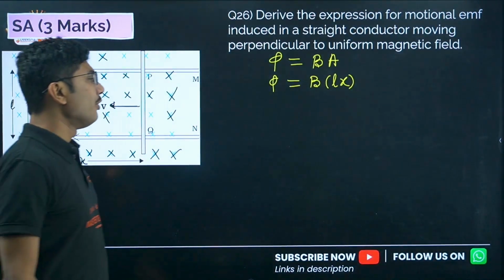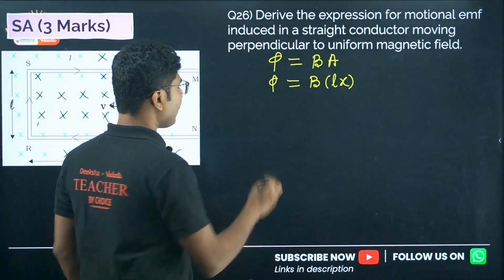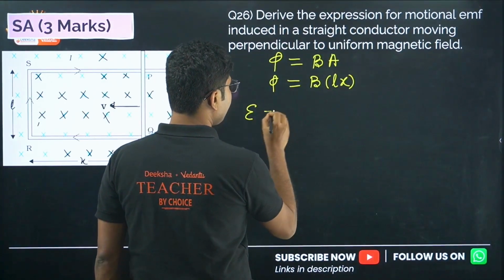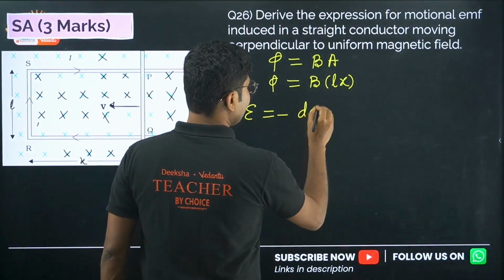So phi we know. Now you have to calculate the induced EMF. What is the formula for induced EMF? Induced EMF is given by minus d phi by dt.